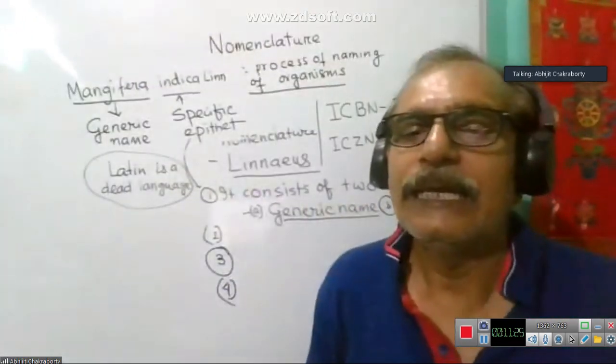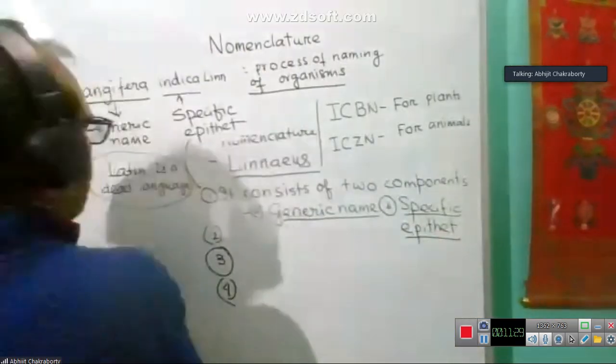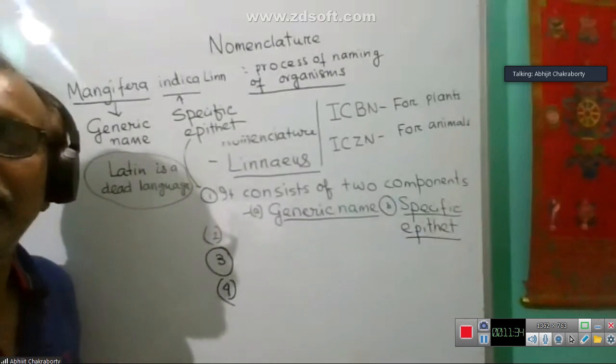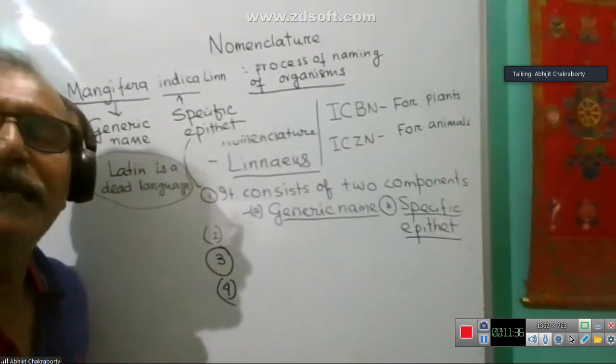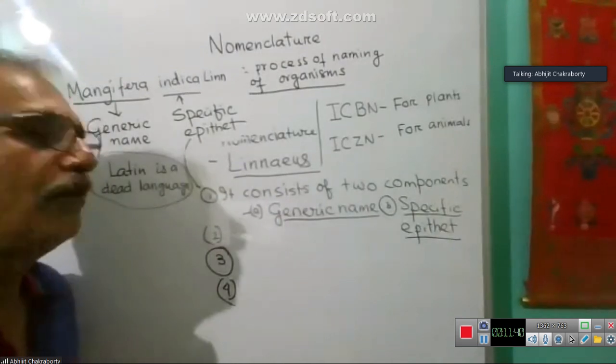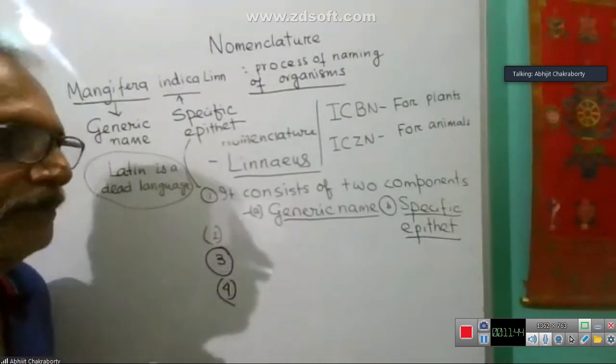Latin is a dead language. What does it mean? It means that no one speaks in Latin now. That's why it is said it's a dead language.